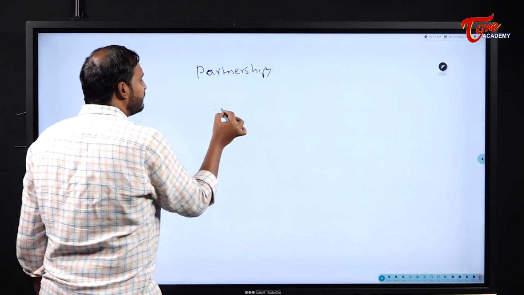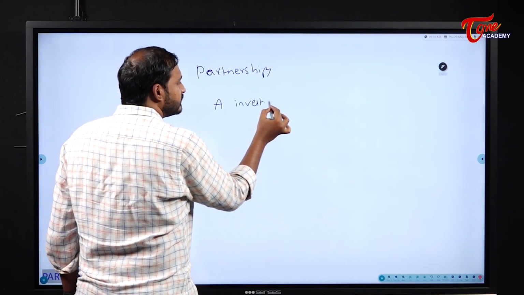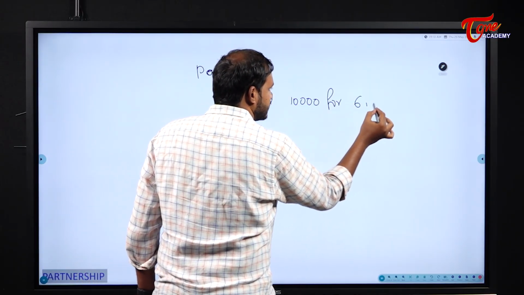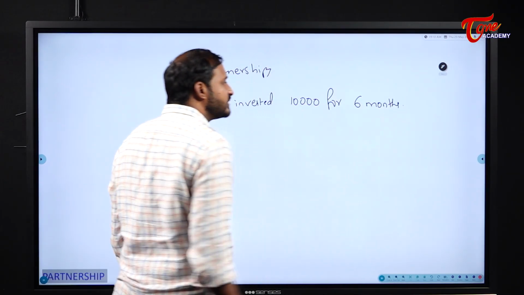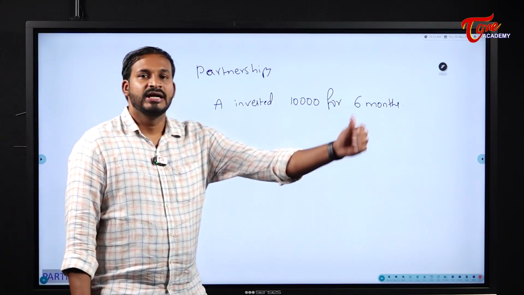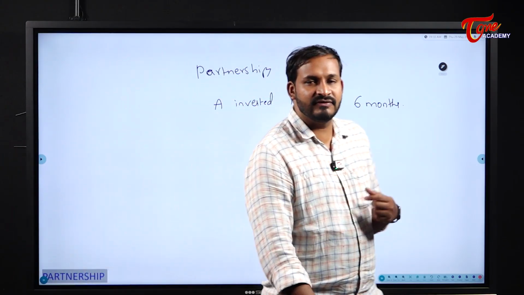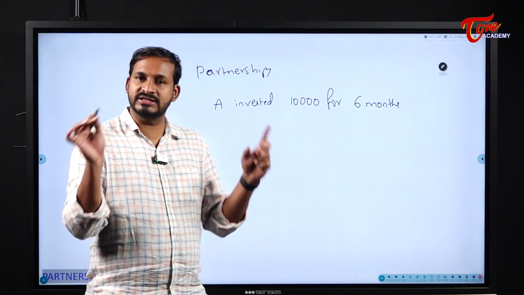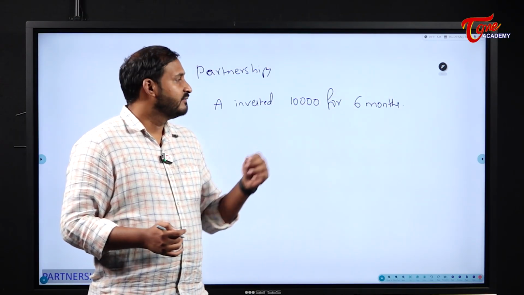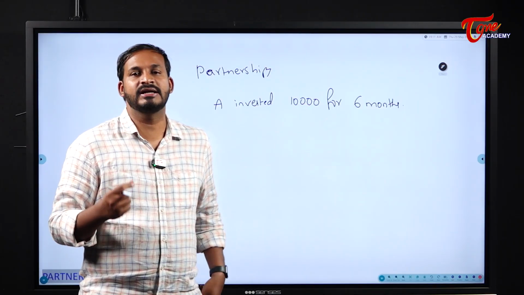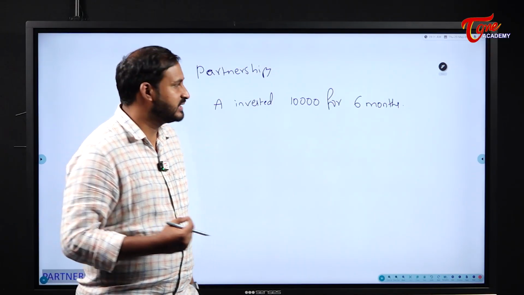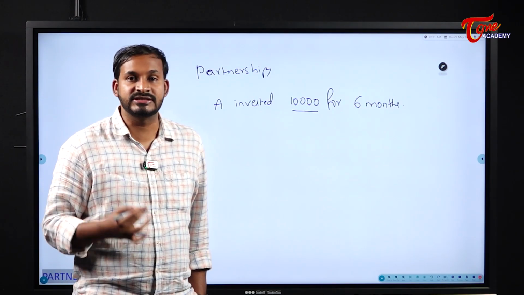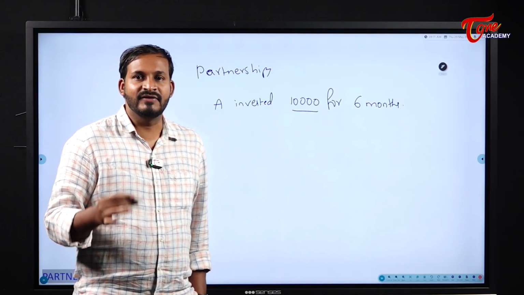A invested some 10,000 for 6 months. Now see here students, 10,000 for 6 months generally means that A invests something, and we will think that for all 6 months his investment is 10,000. But in our partnership cases, what does it mean? 10,000 for 6 months means every month he will invest 10,000.